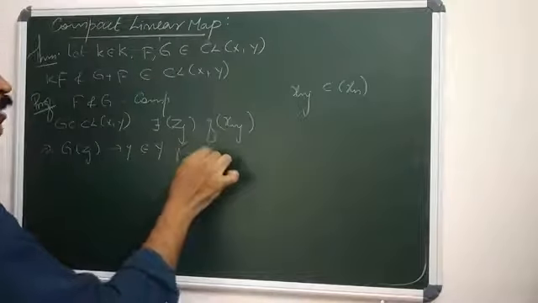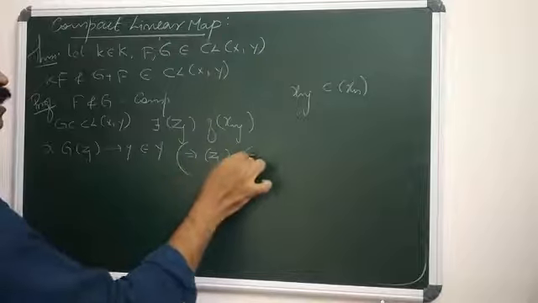So this implies the sequence zj is a subsequence of xn.